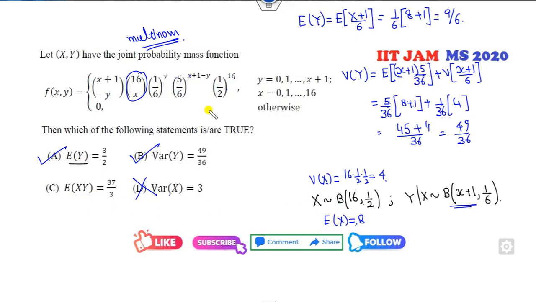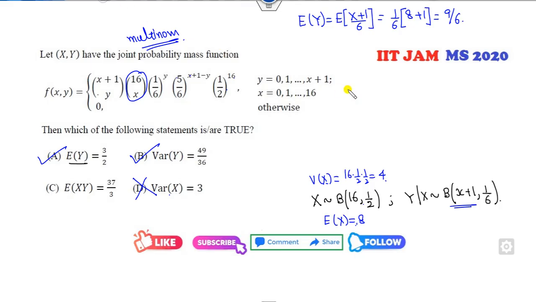Look at the expected value of xy. How can you find the expected value of xy? Again, very simple. I can replace this x as x plus 1, minus y. Or there is no need, I can tell you another way.